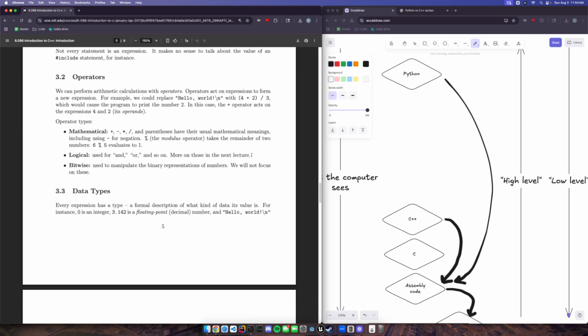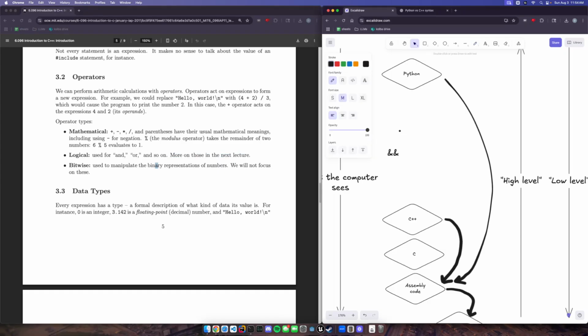There's logical stuff, and, or. Looks like we cover these in the next lecture, so I won't get into it too much, but if you've ever seen me write code with a double ampersand or these two lines, these are logical operators. So we could say is enabled and is ready. Both of these together might be used to perform some action.